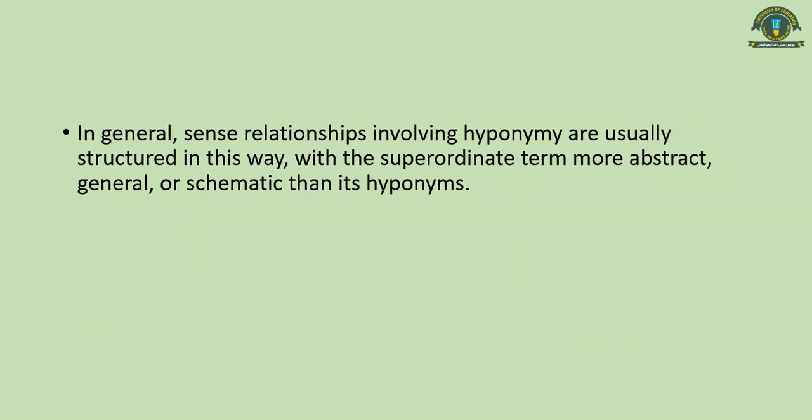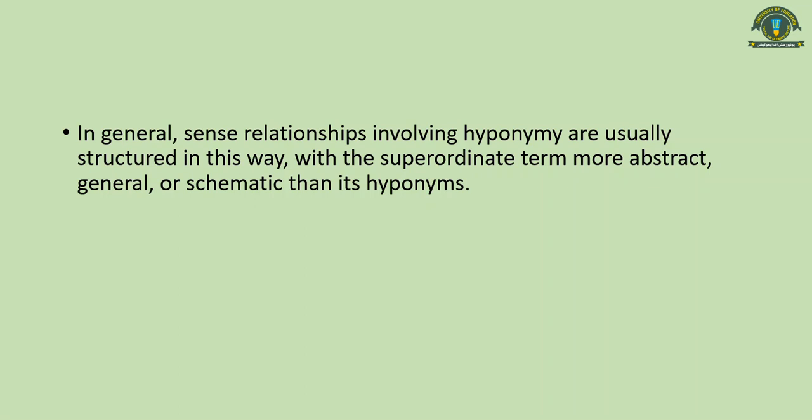Okay, now in general, relationships involving hyponymy are usually structured in this way, with the superordinate term more abstract, general or schematic than its hyponyms. Always the superordinate term will be more general. So there are hypernyms or superordinates which are general. For example, furniture, this is more general.